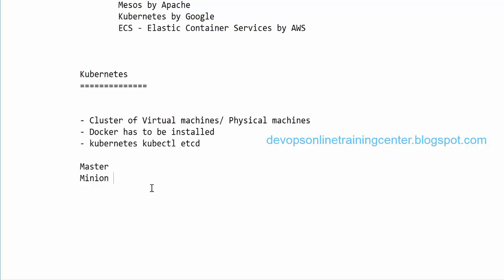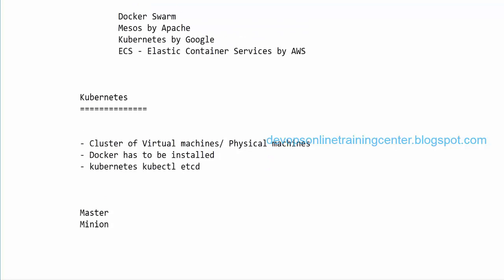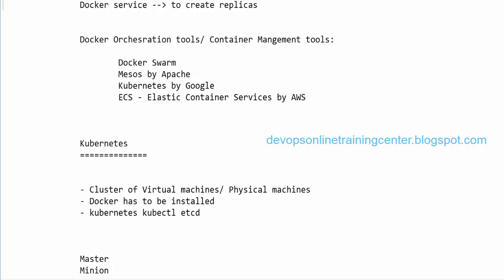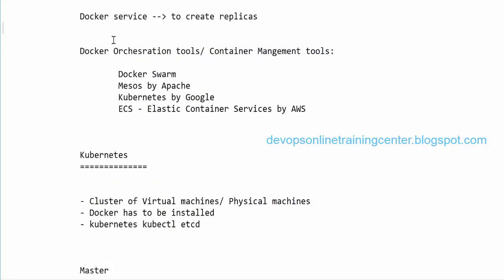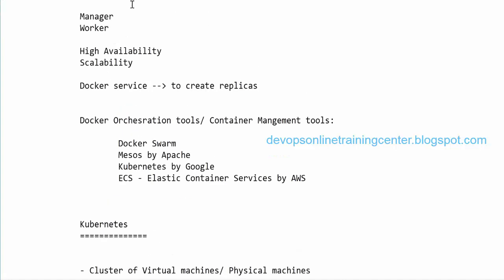Even if the machine goes down, the container on the machine will move to the other machine, and we will not take care of which machine runs which container, right? In Docker Swarm also we never specified this container has to be started on this node, right? It is the manager which decides. On the manager we tell I need this many containers, and this is the desired state, and it is the manager who decides on which node which container has to be running, right? So it's all decided by the manager.